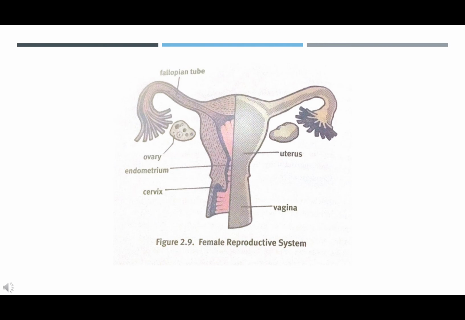The external female anatomy is known collectively as the vulva. As mentioned earlier, females have separate excretory and reproductive tracts.